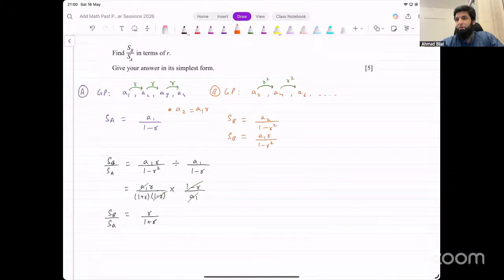Question number 11. Let me copy that as well. Last question from this paper.